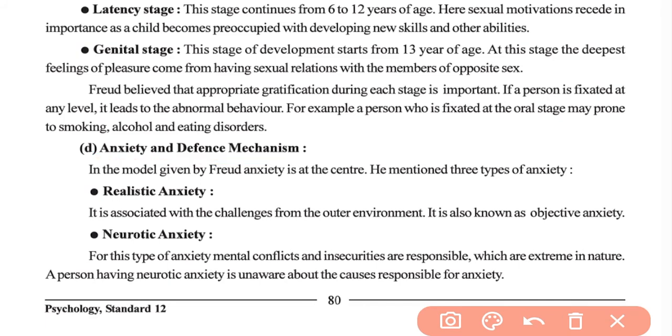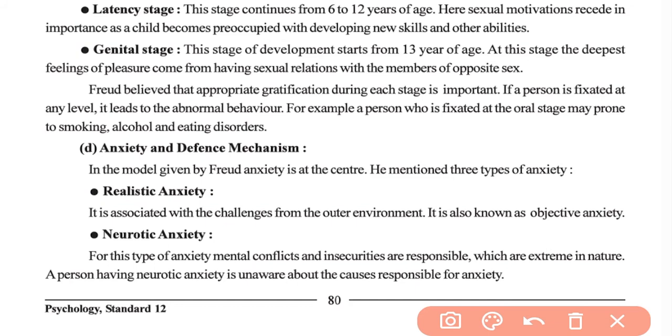Realistic anxiety is associated with challenges from the outer environment. It is also known as objective anxiety. So if you have anxiety because of the external environment, then it comes under realistic anxiety, and it is also known as objective anxiety.